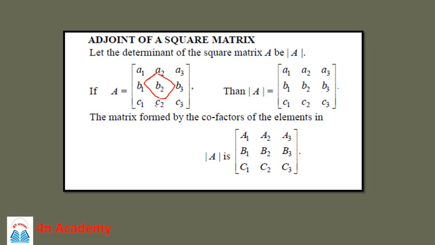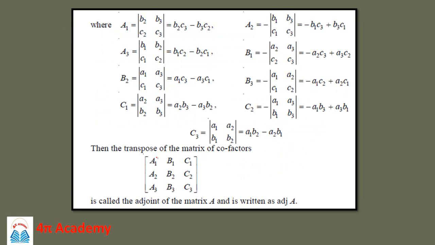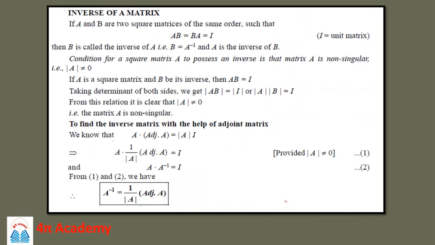If it is minus, then you change the sign to plus. So this is a simple trick. Then once you find the cofactors of the matrix A, the transpose of the matrix of cofactors of A is called the adjoint of A, and it is written as ADJ of A. Then next is the inverse of the matrix.